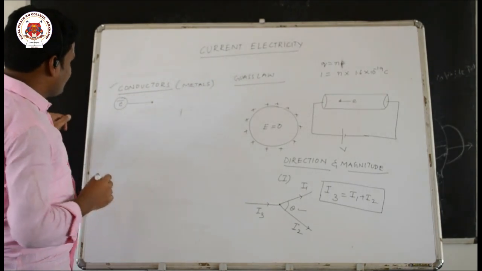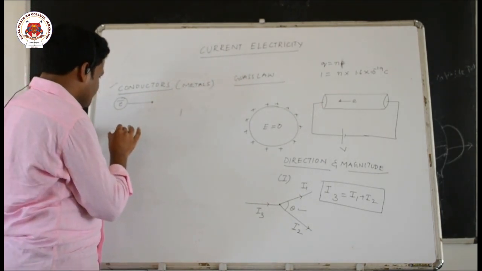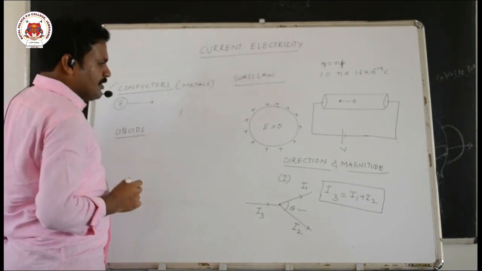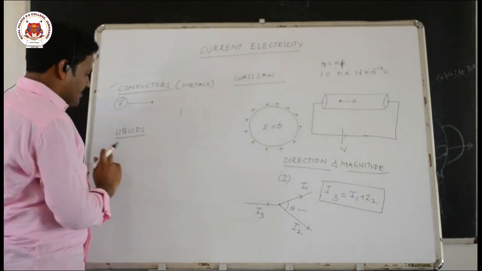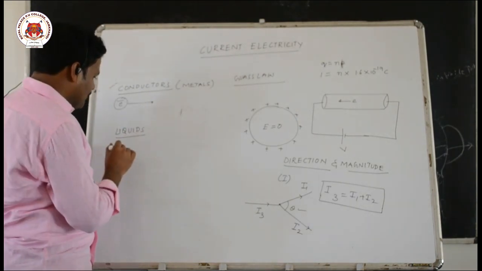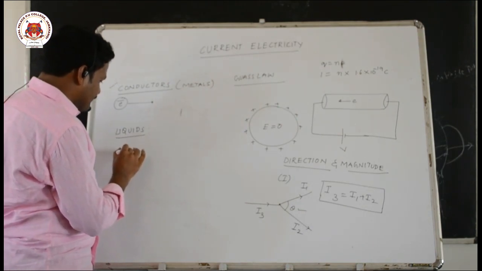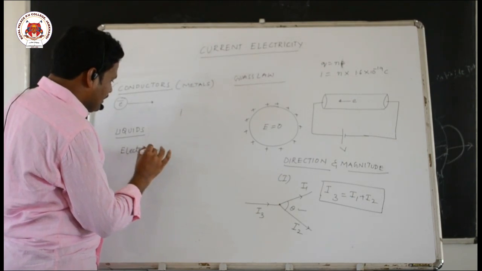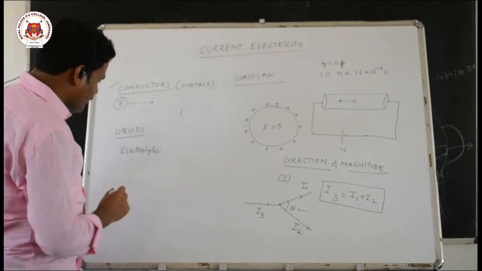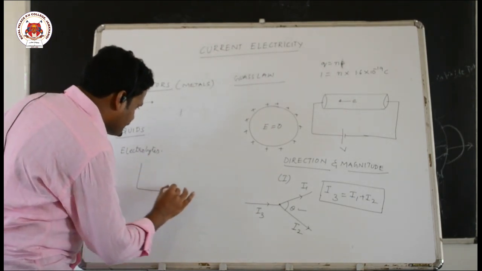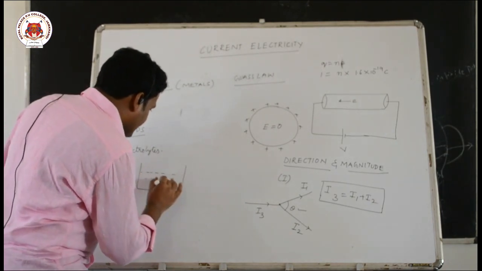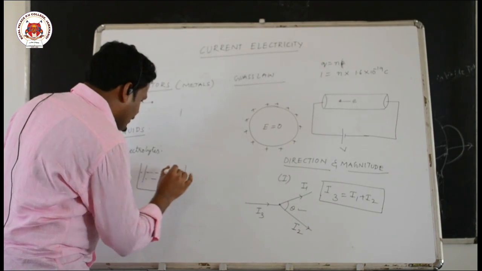Then when you come to liquids, if you take electrolytes, let us consider NaCl. We arrange one anode and one cathode.